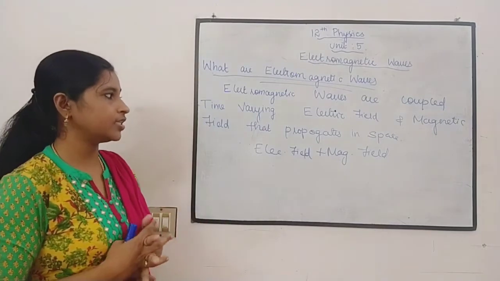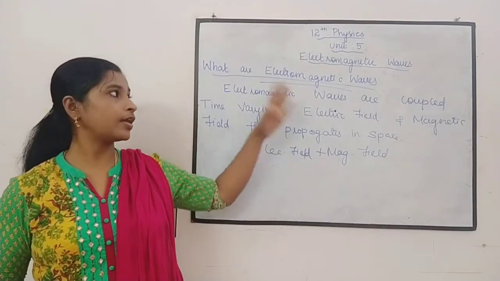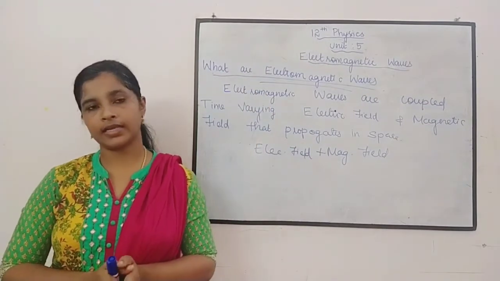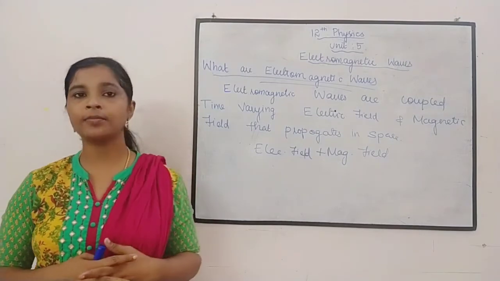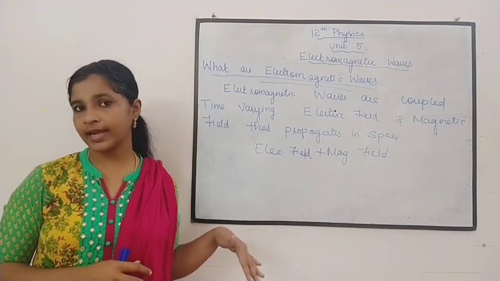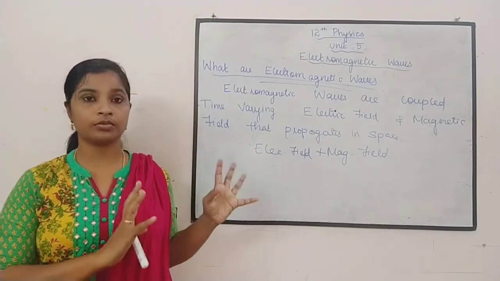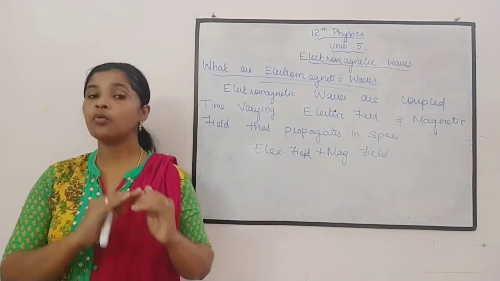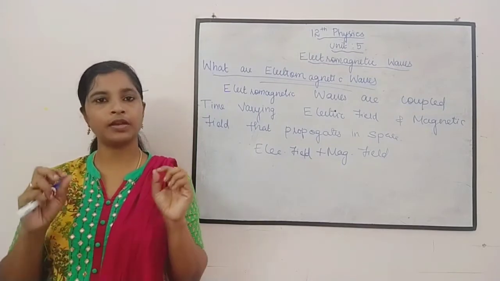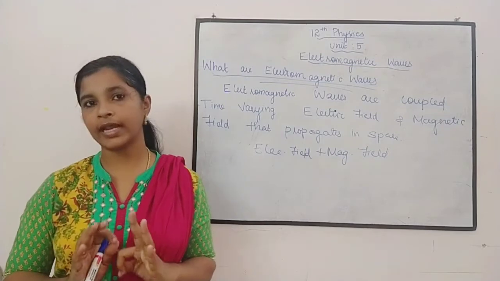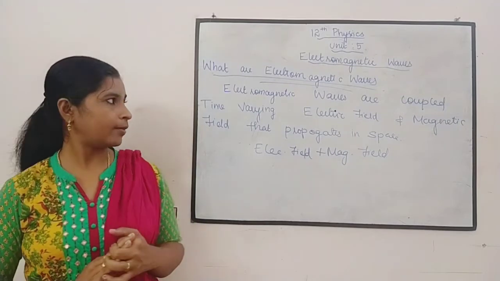So if such a variation exists and it also propagates in space, we call such a wave an electromagnetic wave. Sometimes you may not have a clear understanding of electromagnetic waves from this slide itself. It's not a problem. I have just told you how the electromagnetic wave forms. In the upcoming slides you will definitely get a clear idea about electromagnetic waves, so don't worry about that.